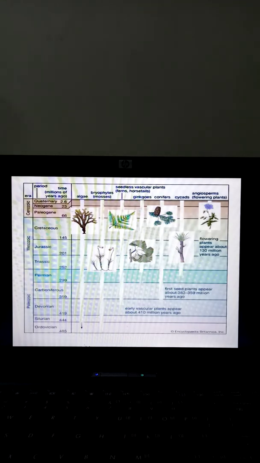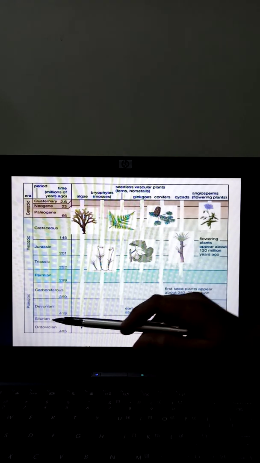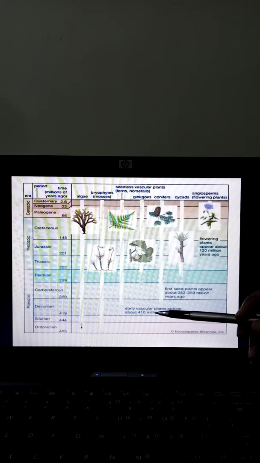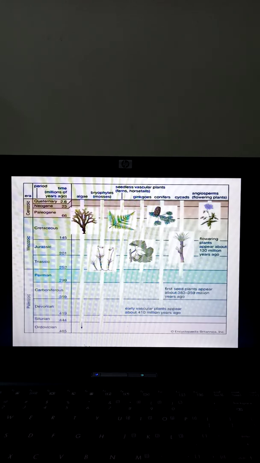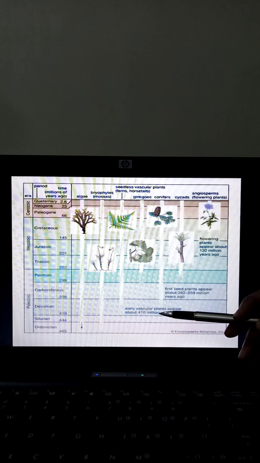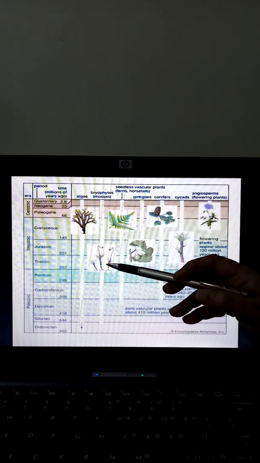It is expected that plants evolved in the early Silurian era, and from there plants evolved further. When plants first occurred, they were non-vascular plants, which means they didn't have xylem or phloem. They were just a mass of cells coming together, with a capacity for photosynthesis. Such a structure was seen in the Silurian era, and from there the development of further plants started.